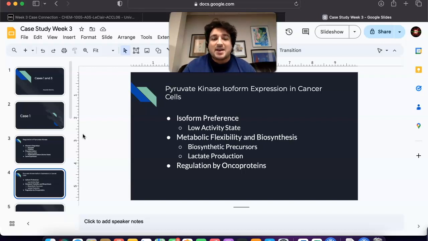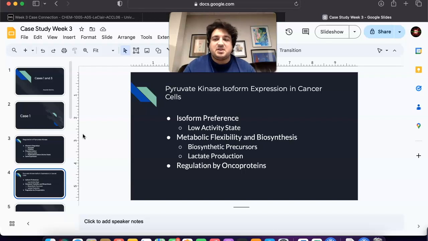So, low activity state. PKM2 can exist in a low activity state, which slows down glycolysis at the pyruvate kinase step. This might seem counterintuitive since cancer cells are highly glycolytic. However, this regulation serves a crucial purpose. And then for metabolic flexibility and biosynthesis, by slowing down the final step of glycolysis, PKM2 allows for accumulation of upstream glycolytic intermediates.